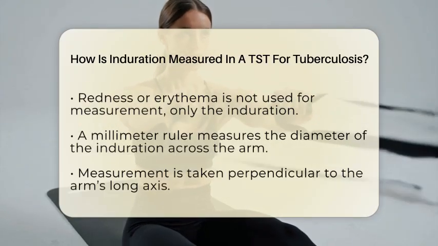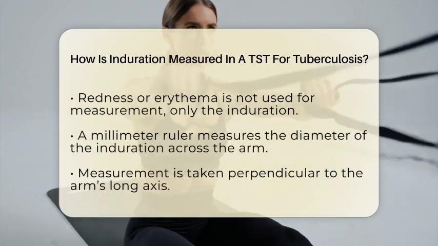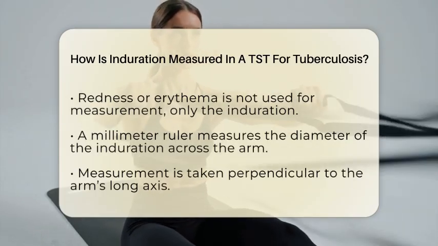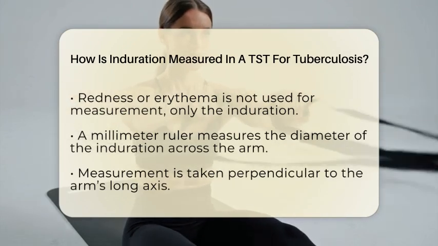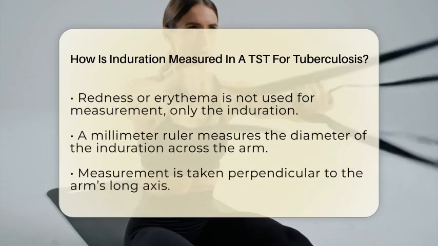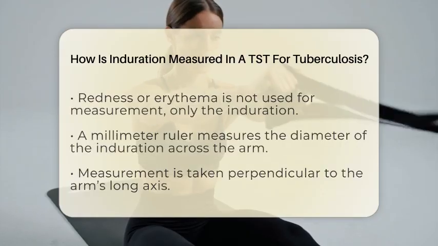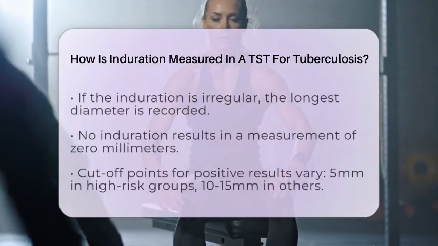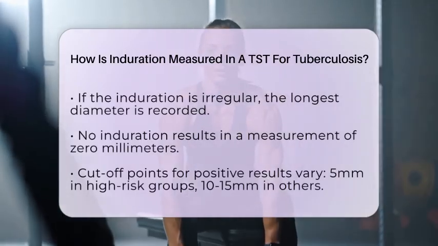Once they locate the edges, they use a millimeter ruler to measure the diameter of the induration across the forearm. The measurement is taken perpendicular to the long axis of your arm, from one edge of the raised area to the opposite edge. If the induration is irregularly shaped, they measure the longest diameter. If there is no induration at all, they record a measurement of 0 millimeters.